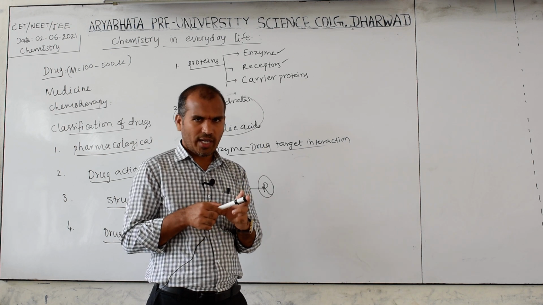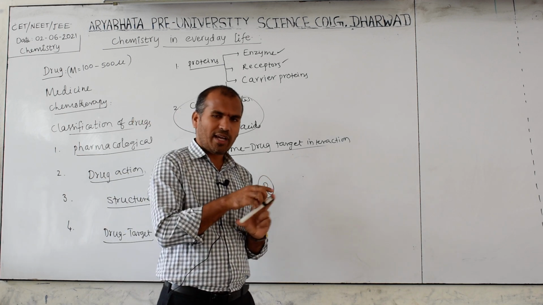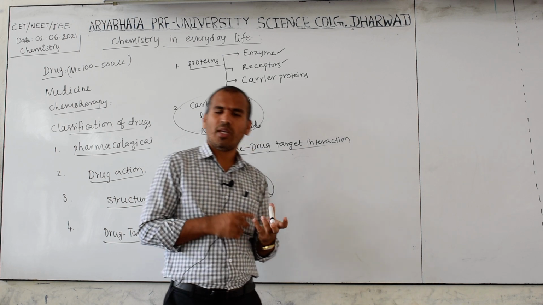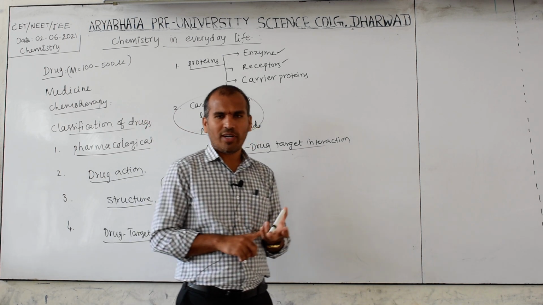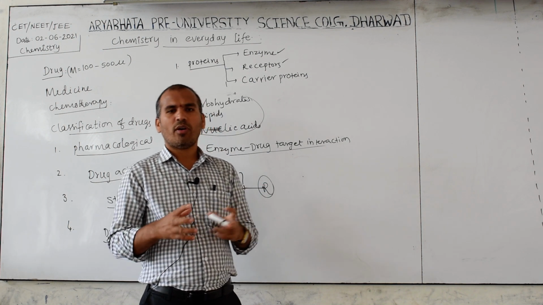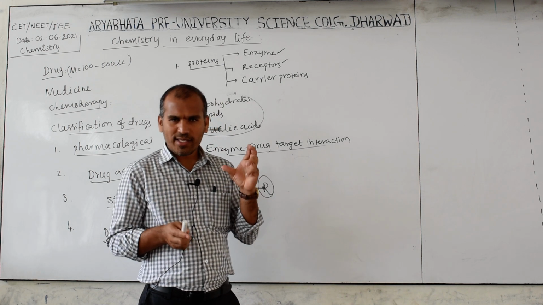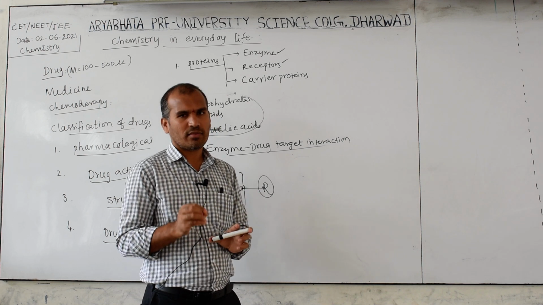The enzyme active site. So the substrate molecule and enzyme have an interaction. That interaction may be an ionic bond, ion dipole force, van der Waals force, hydrogen bond, or any other bond, depending upon their interaction. So this is the first one: the enzyme holds the substrate molecule at the active site.